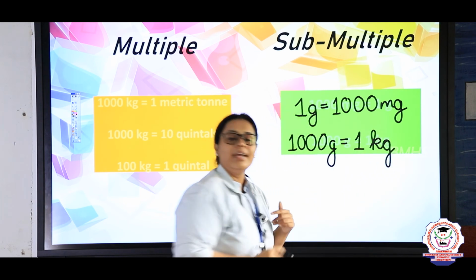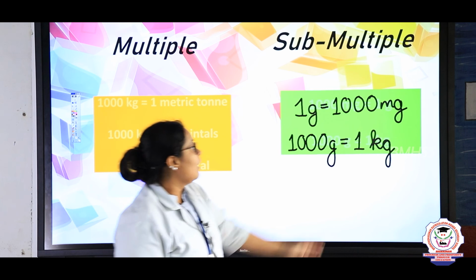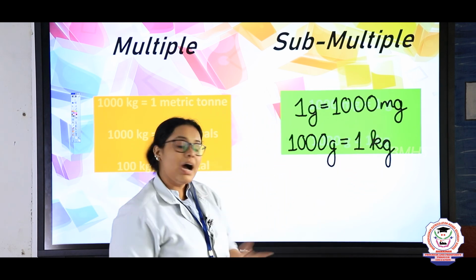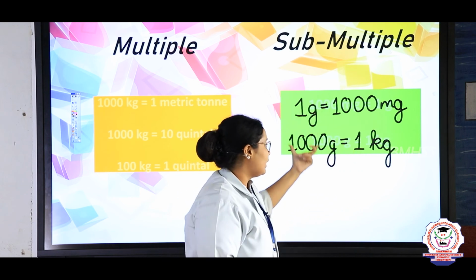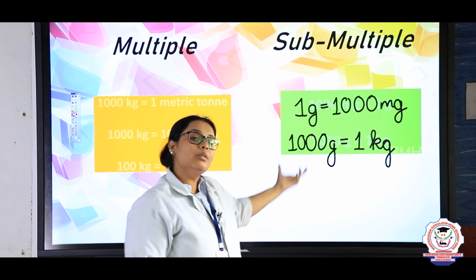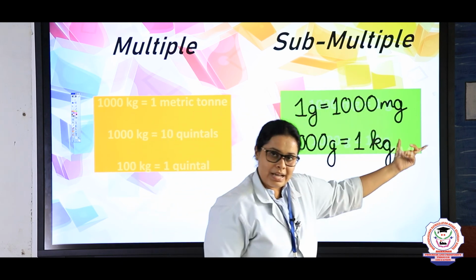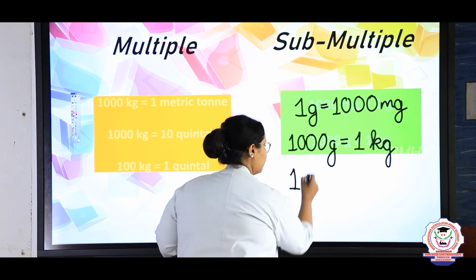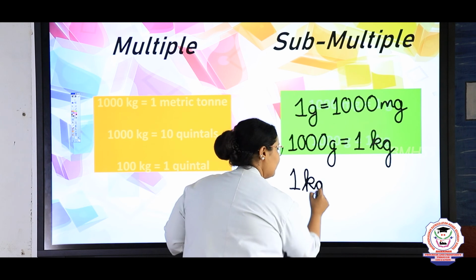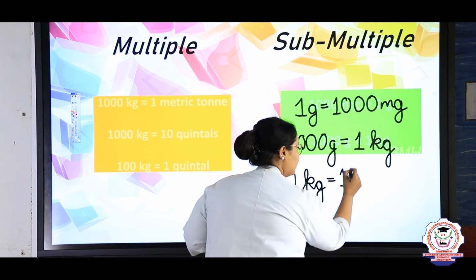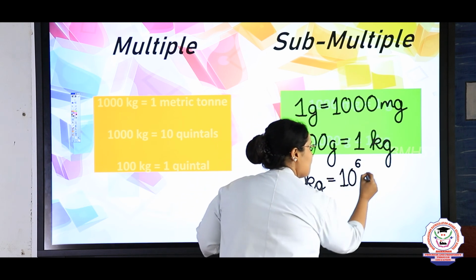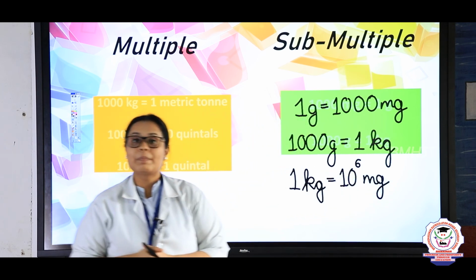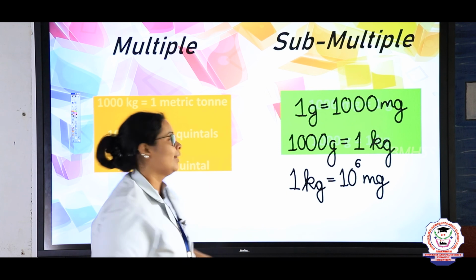So this is the interconversion. For example, if I want to take kilogram in milligram, how will you do it? You take 1000 grams, which will have 1000 milligrams each, and the value for 1 kg will be equal to 10 power 6 milligrams. So this much amount of milligrams will be present in 1 kg, right students?